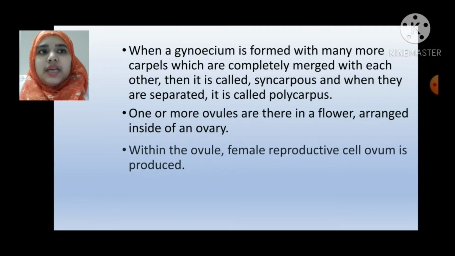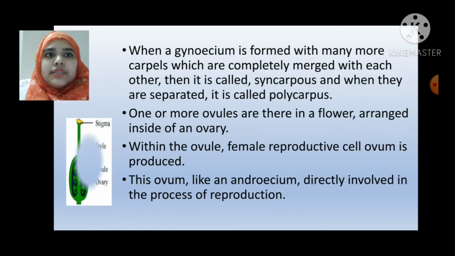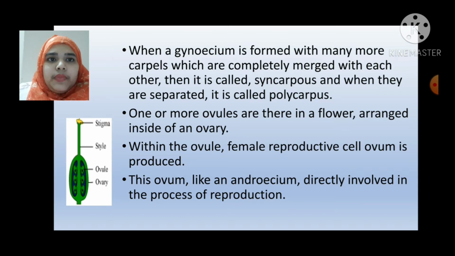When a gynoecium is formed with many more carpels which are completely merged with each other, then it is called syncarpous, and when they are separated, it is called polycarpous. One or more ovules are there in a flower arranged inside of an ovary. Within the ovule, the female reproductive cell, the ovum, is produced. This ovum, like an androecium, is directly involved in the process of reproduction.